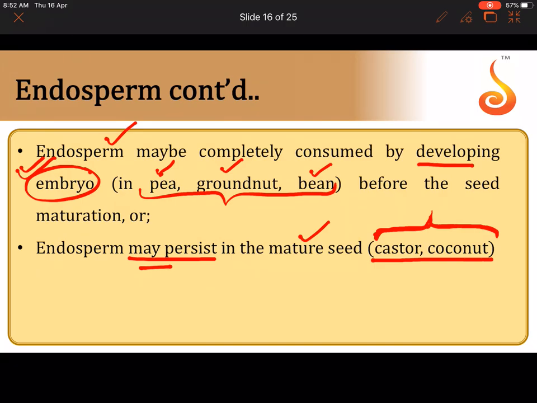The tender coconut water is there, the coconut meat is there. That means endosperm is still there, and such seeds are called endospermous seeds, because even after they mature, they are called by two names. They can be called albuminous, or they can be called endospermous seeds.